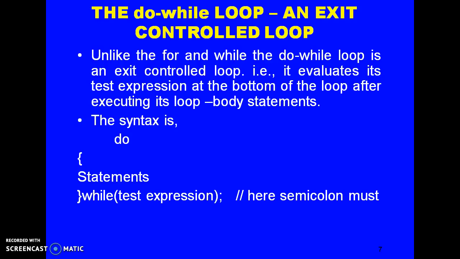The do-while loop, which is an exit control loop. Unlike the for and while, the do-while loop is an exit control loop. That is, it evaluates its test expression at the bottom of the loop after executing its loop body statements. Syntax: do, curly brace, set of statements, this is the body of the loop, and then after that the condition is checked with while and the test expression. Here a semicolon has to be given, it is a must.